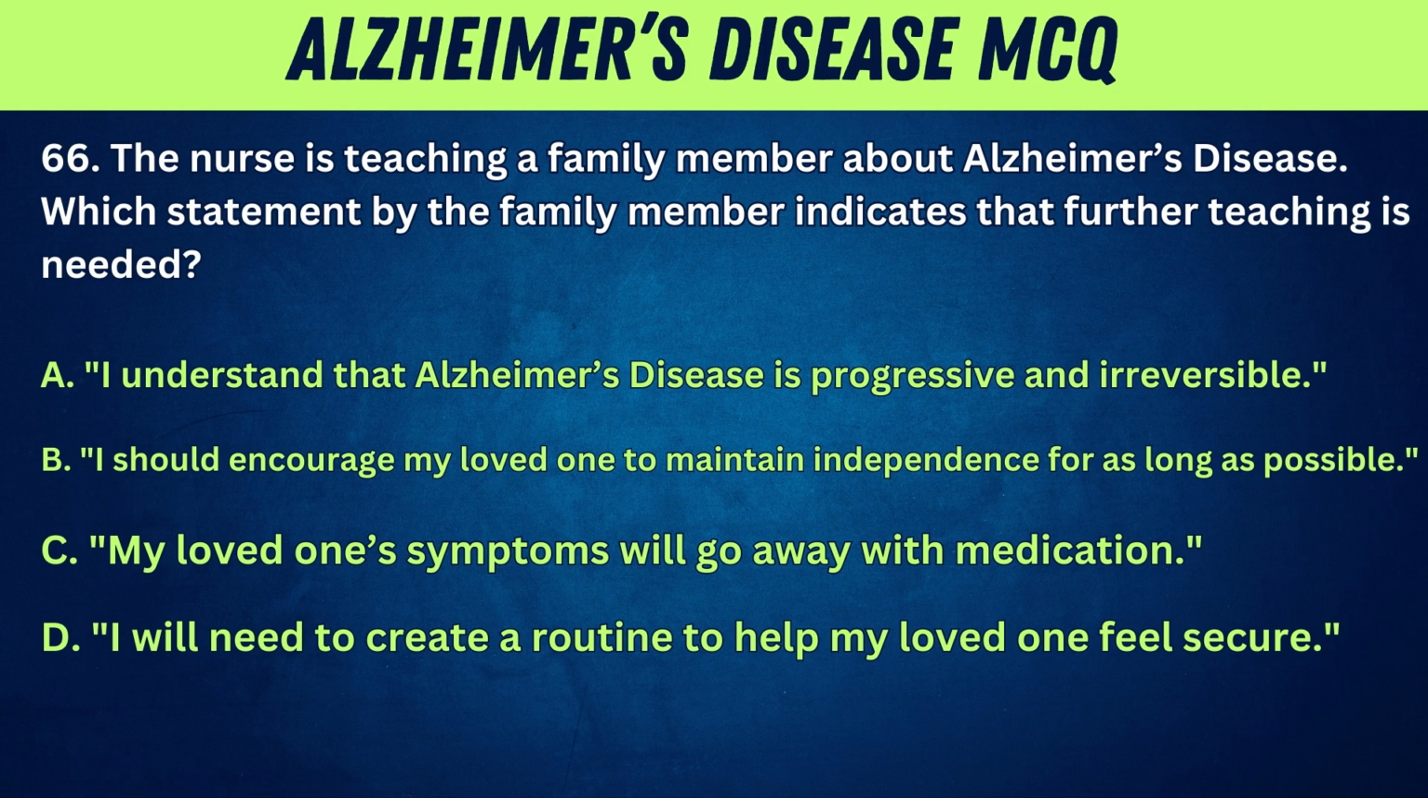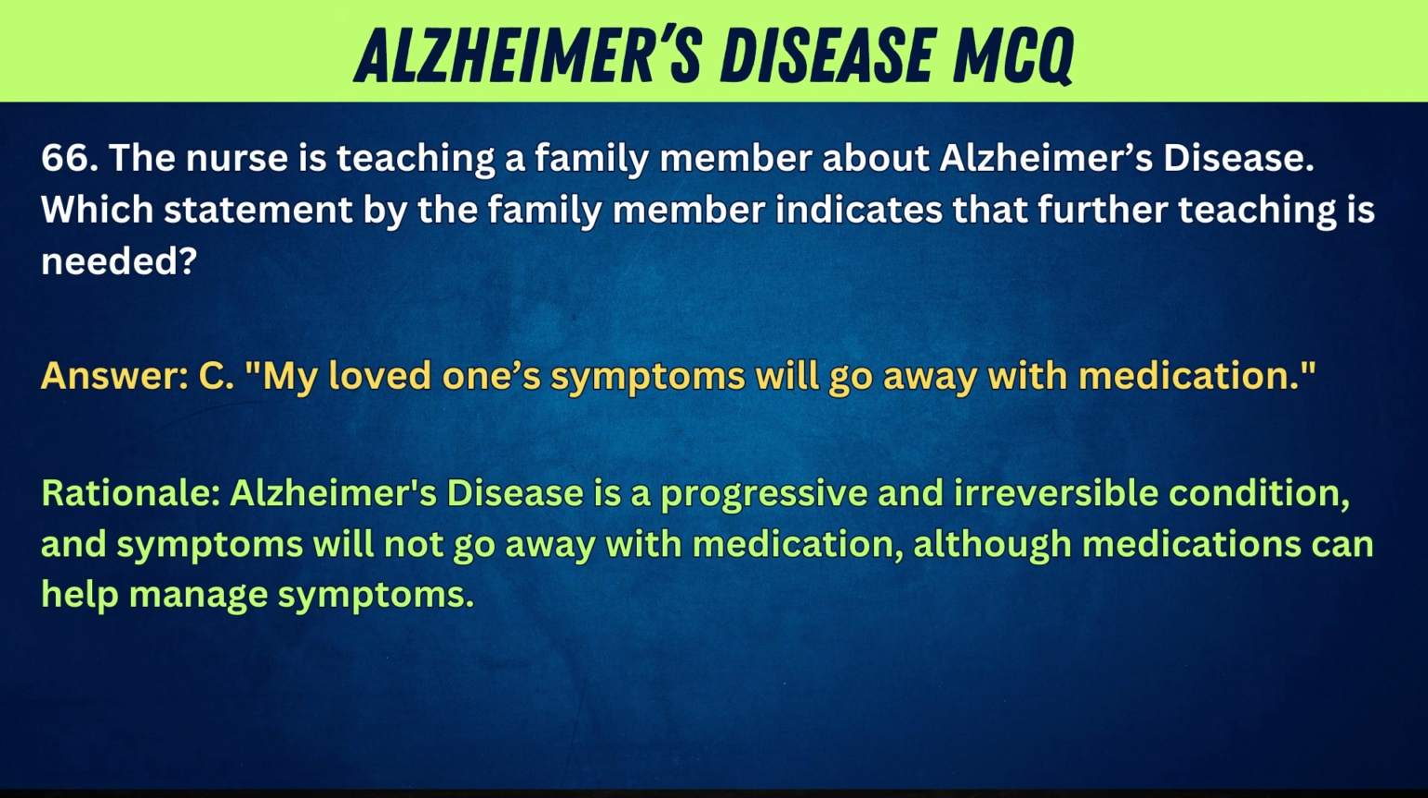A. I understand that Alzheimer's disease is progressive and irreversible. B. I should encourage my loved one to maintain independence for as long as possible. C. My loved one's symptoms will go away with medication. D. I will need to create a routine to help my loved one feel secure. Answer: C. My loved one's symptoms will go away with medication. Rationale: Alzheimer's disease is a progressive and irreversible condition, and symptoms will not go away with medication, although medications can